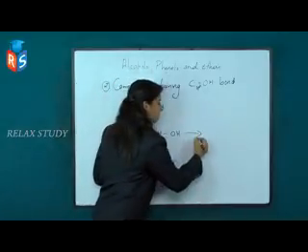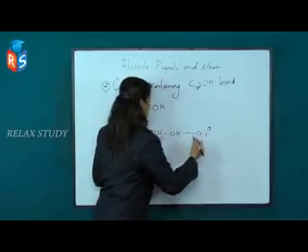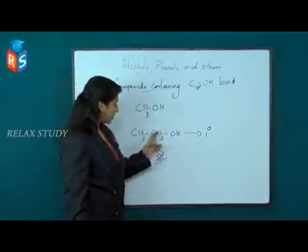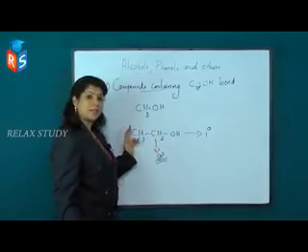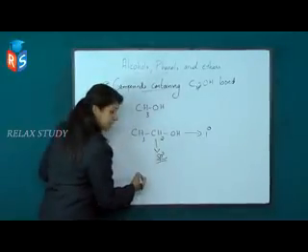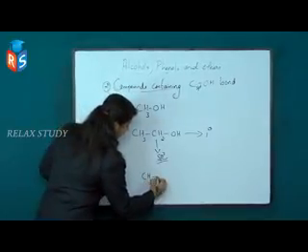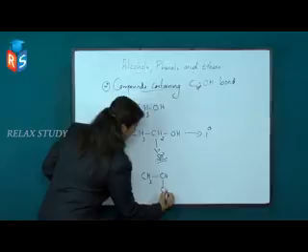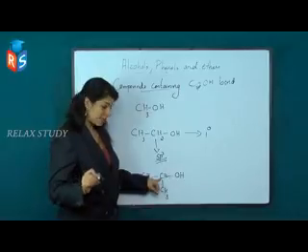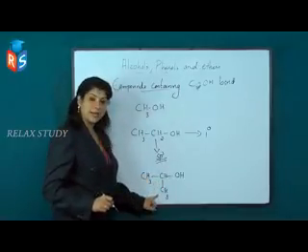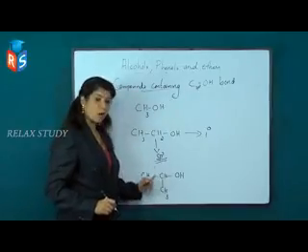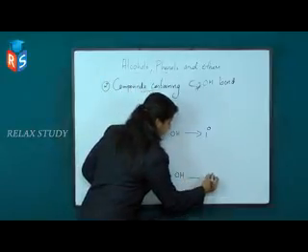This compound comes under the primary section. This is a primary compound. The normal ethanol is a primary compound because the first carbon atom possesses only one carbon neighbor, and at the same time this first carbon atom is in sp3 hybridization. And the second one is secondary, that is CH3CH(OH)CH3. Here this is the first carbon atom. You can see the first carbon atom possesses two carbon neighbors, and at the same time this carbon is in sp3 hybridization. Such compounds come under secondary compounds.